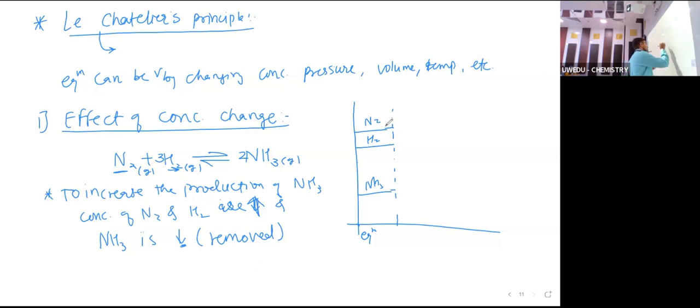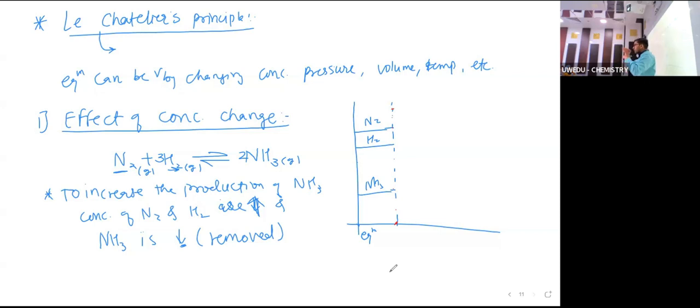If we increase the concentration of N2 at this point and ammonia is decreased, the equilibrium is disturbed. The equilibrium constant is independent of initial concentration.